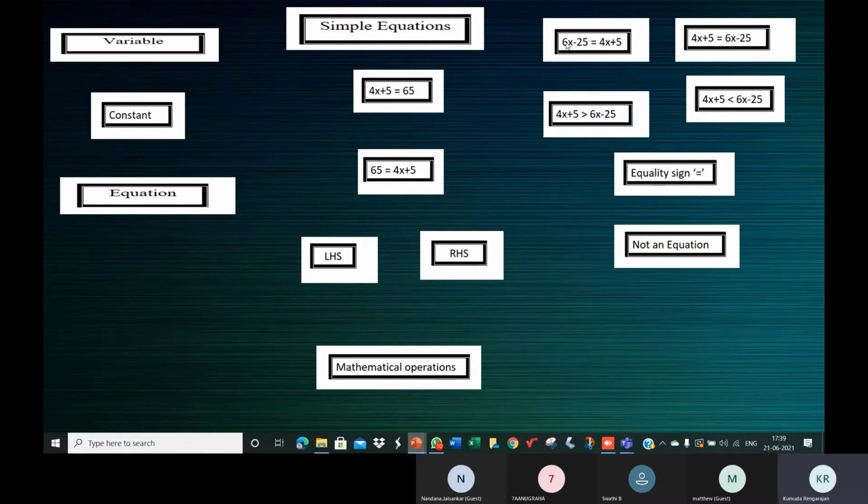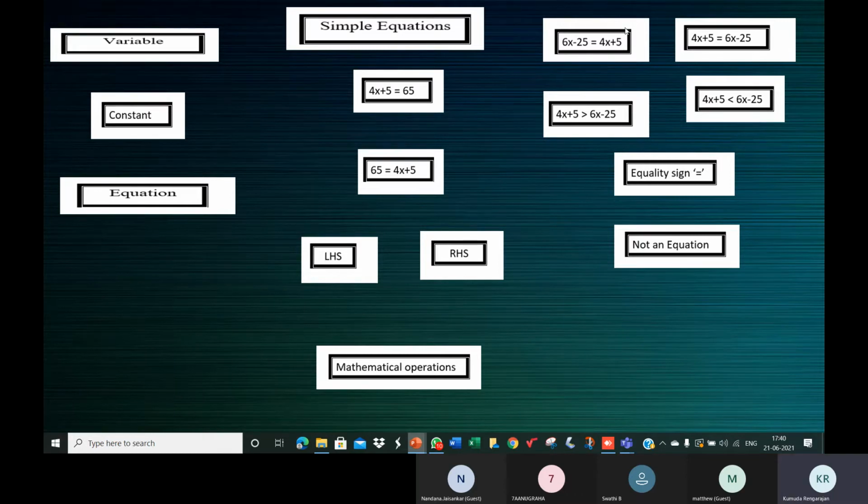Now 6x minus 25 is an expression. 4x plus 5 is also an expression. When you connect these two expressions with the equal to sign, it becomes an equation. This whole thing is an equation. 6x minus 25 is the left hand side of the equation, and 4x plus 5 is the right hand side of the equation.